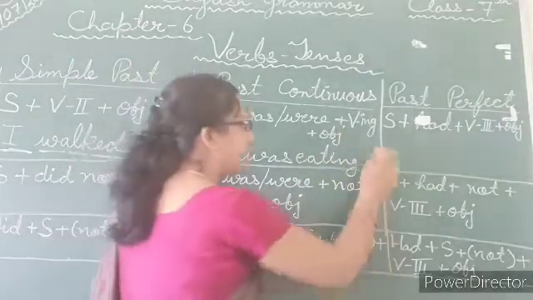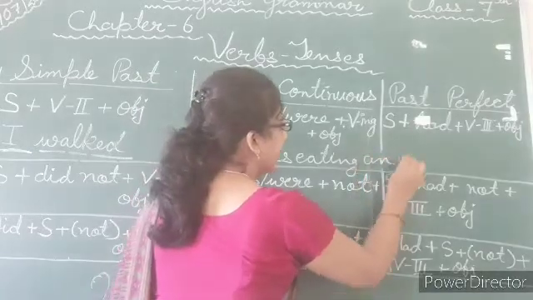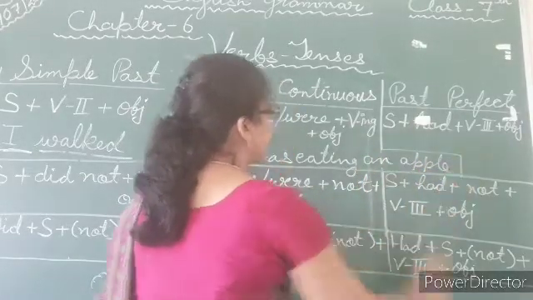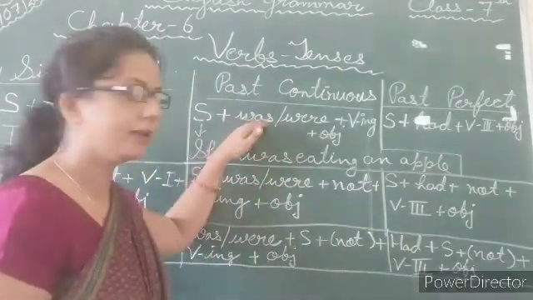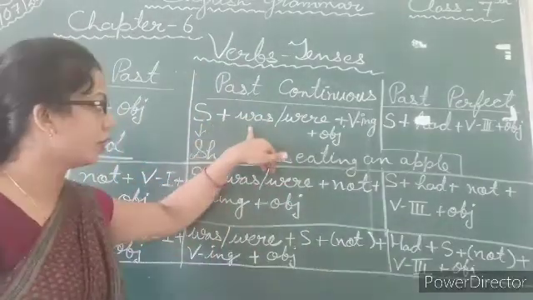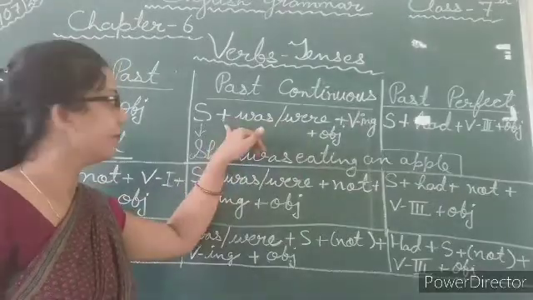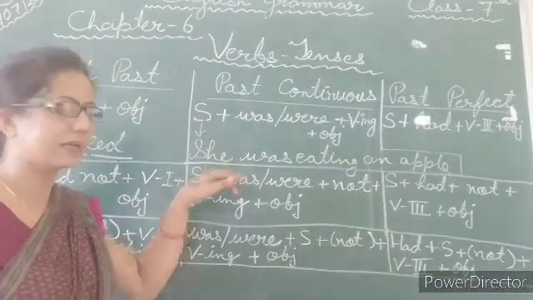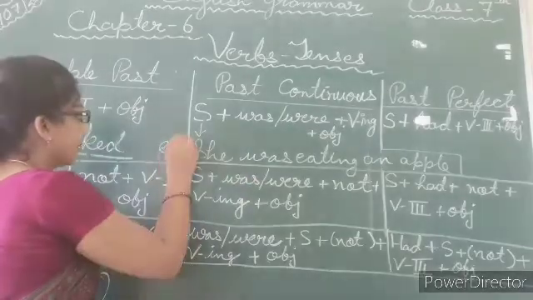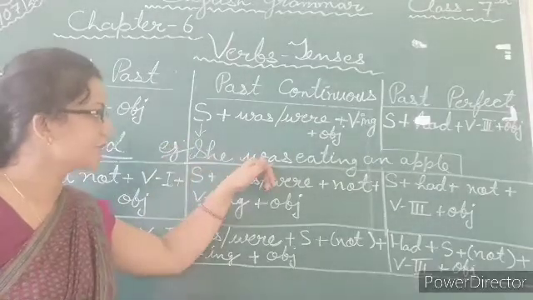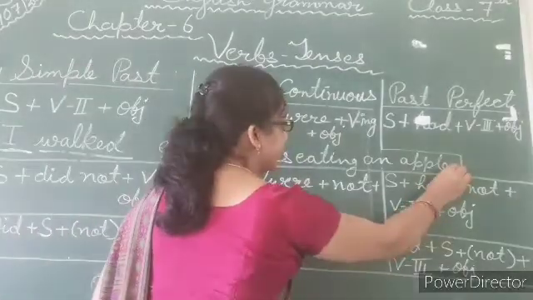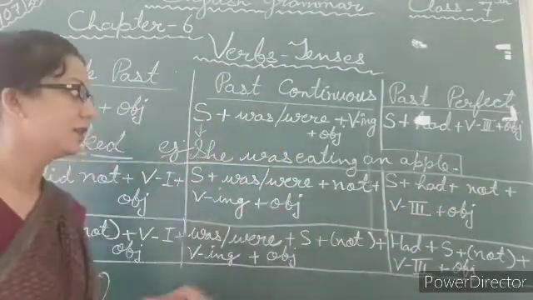Eating an apple, or whatever. So this is again a very simple format: subject plus was or were according to your subject plus verb ing form plus object. So the example is: she was eating an apple, with a full stop.